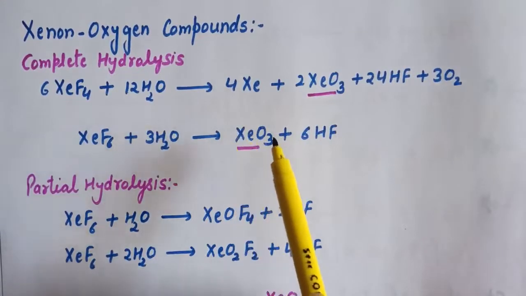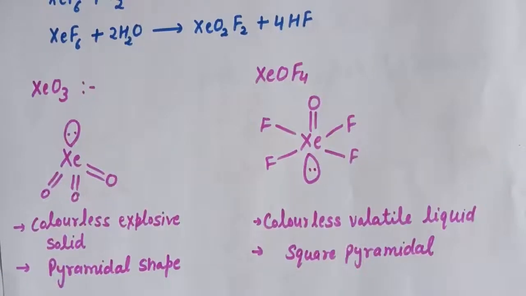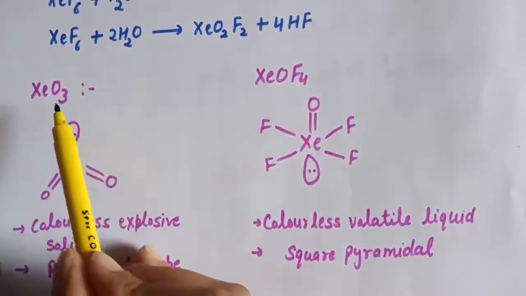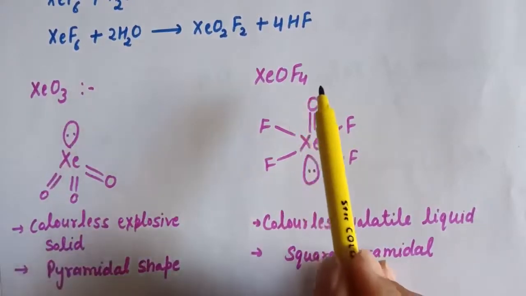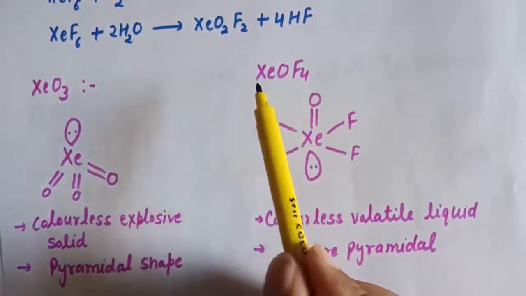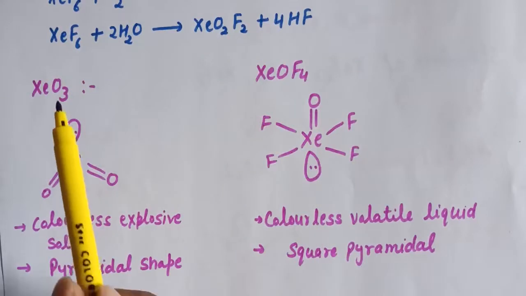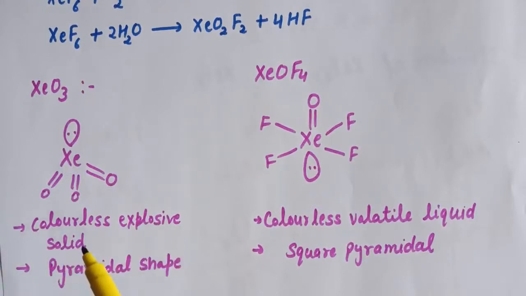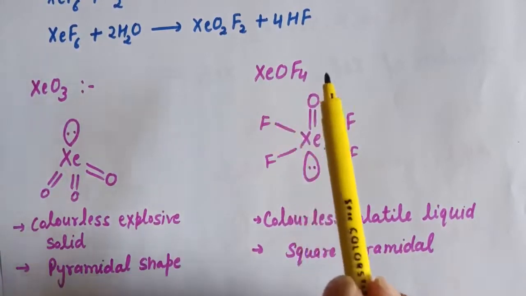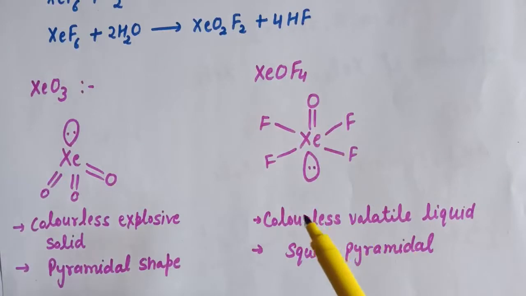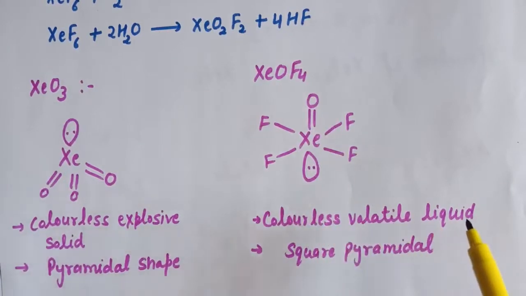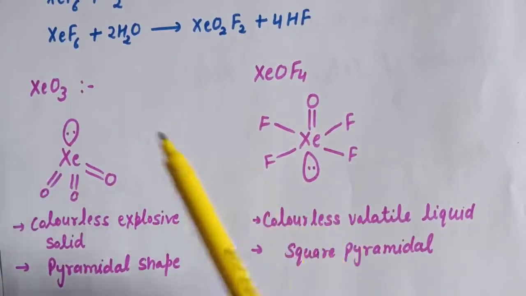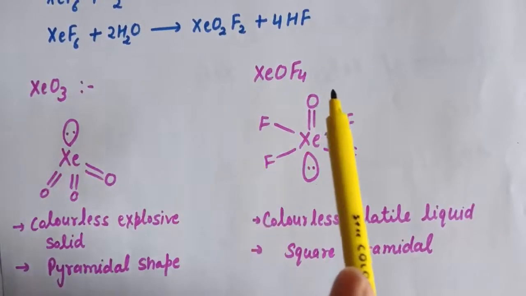Again we can explain the structure of XeO3 and XeOF4 on the basis of VSEPR theory. When we draw the structure of XeO3, it is pyramidal in shape and it is a colorless explosive solid, whereas XeOF4 is square pyramidal and it is a colorless volatile liquid. So this is all about the structure of XeO3 and XeOF4.